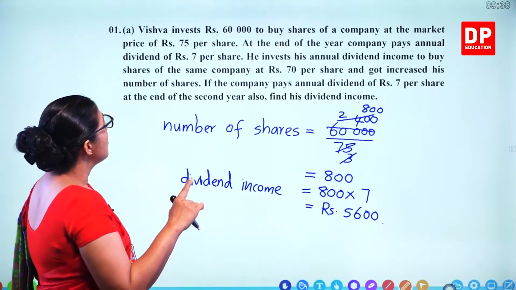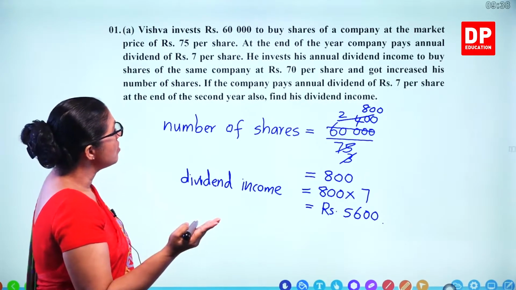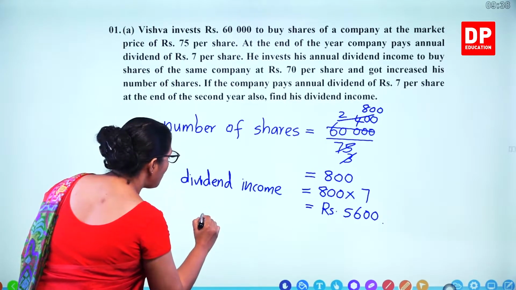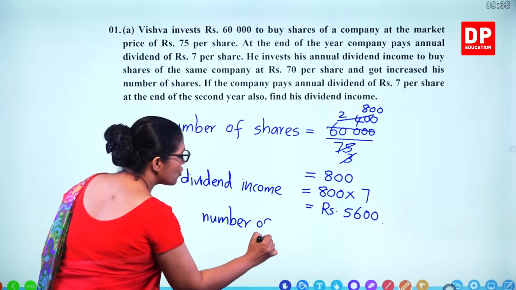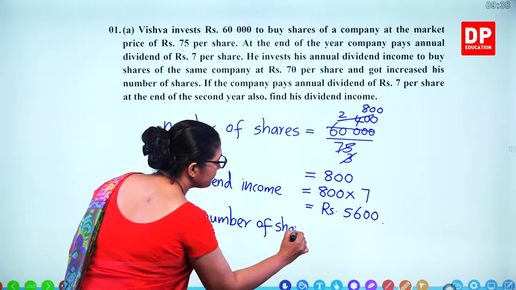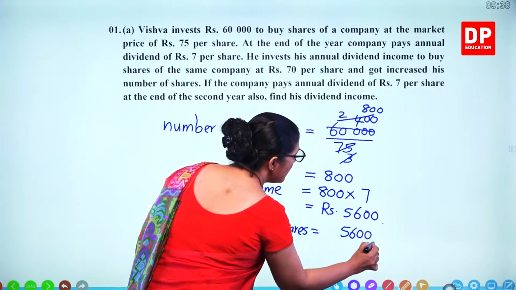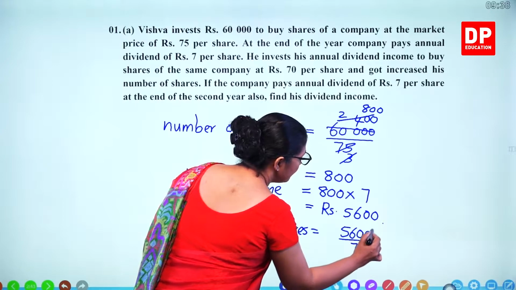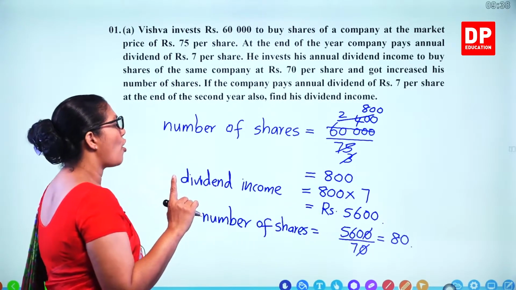Then from this money he buys shares again at 70 rupees. So the second time, how many shares did he buy? Number of shares is 5,600 divided by 70, which is 80. An extra 80 shares he bought.